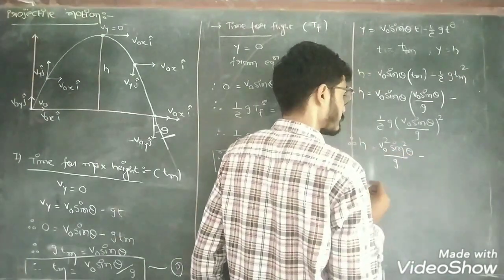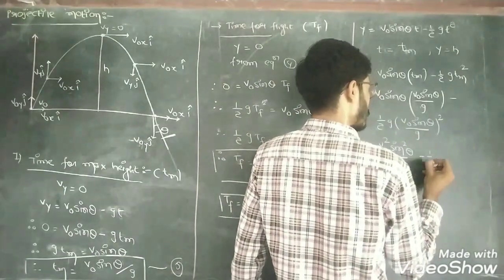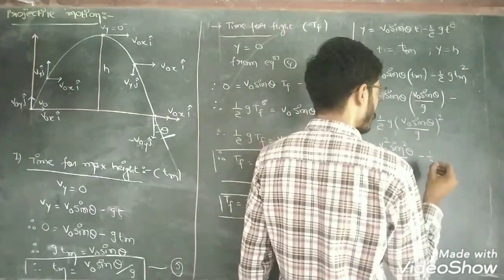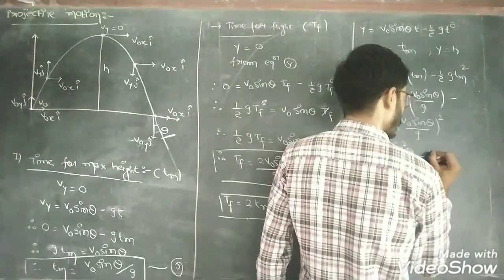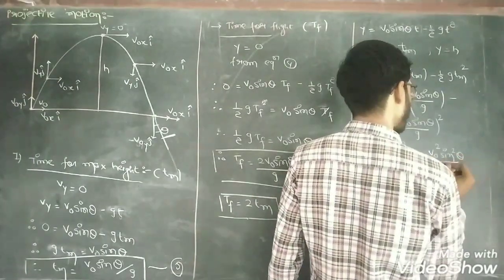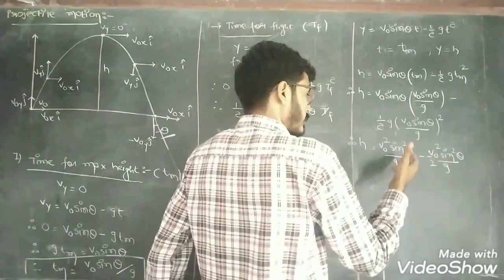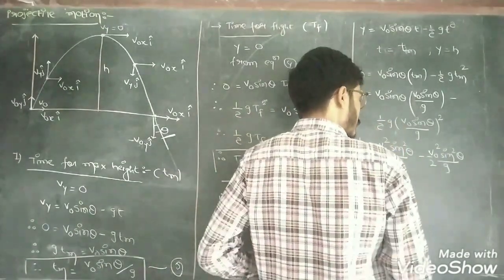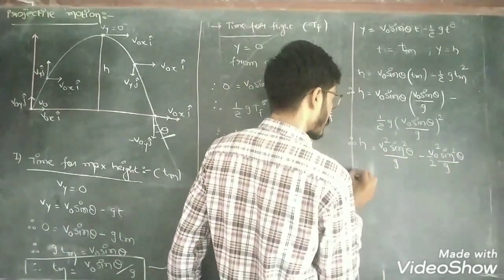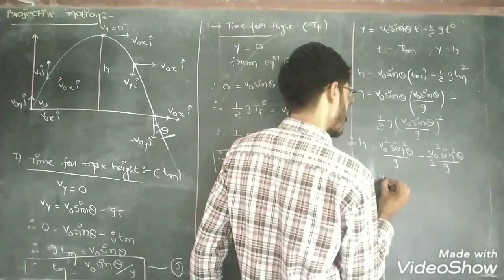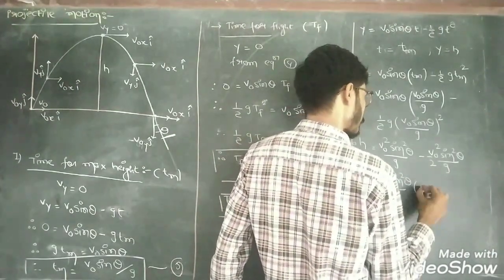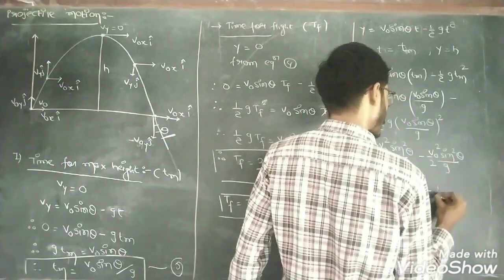g minus half as it is, g square and here g, so one time g cut out, so we get 1 half v0 square sin square theta divided by g. v0 square common out, sin square common out, and g is also common out, so we get h equal to v0 square sin square divided by g common out, so the remaining part is 1 minus half.